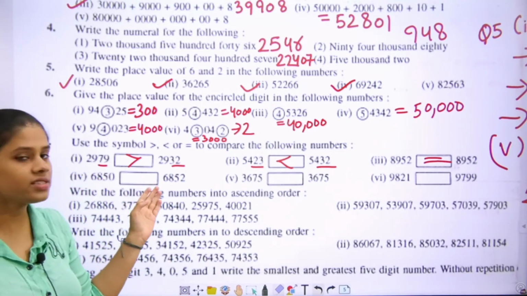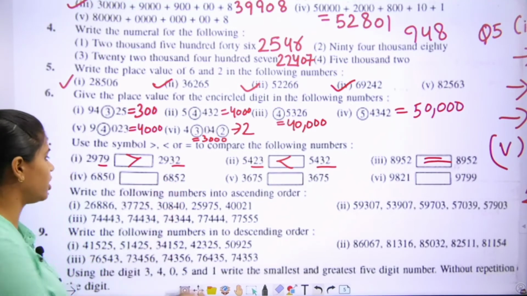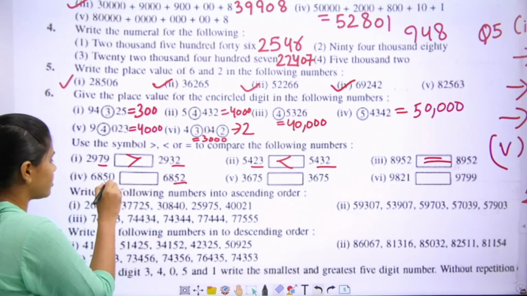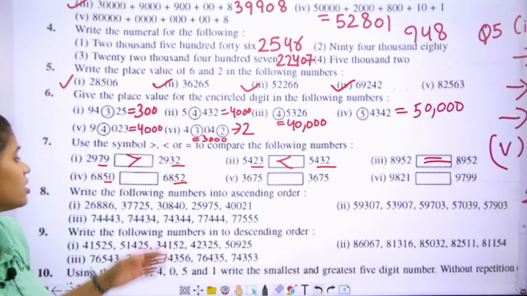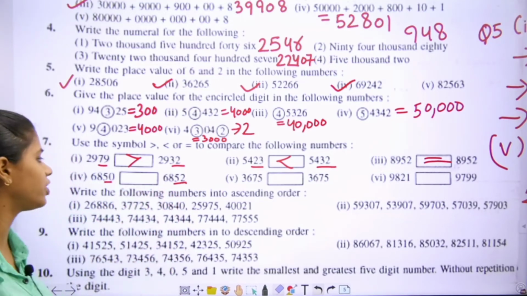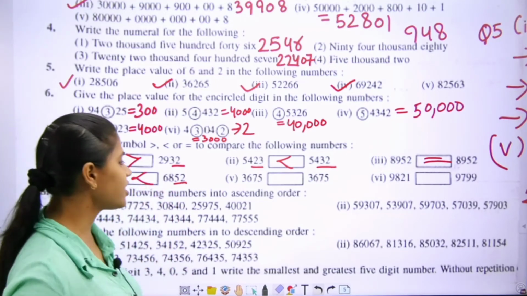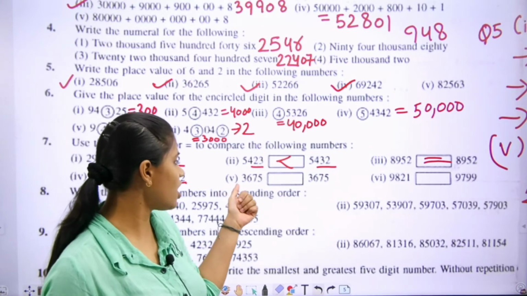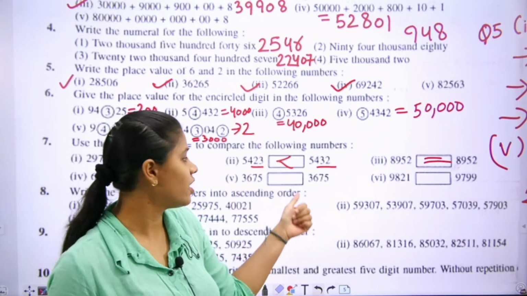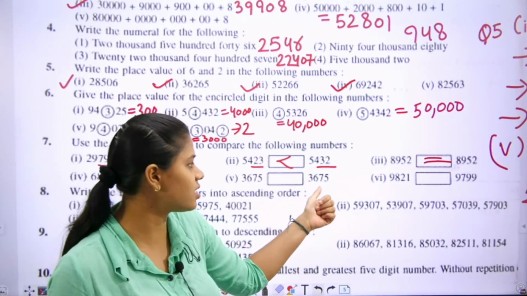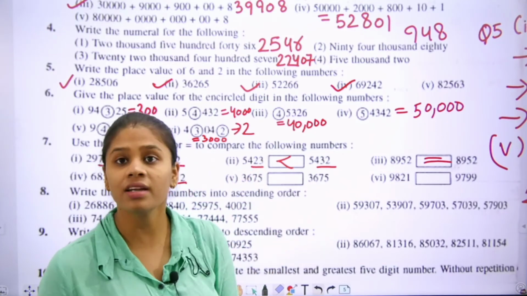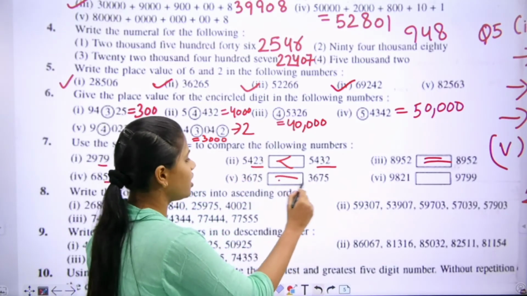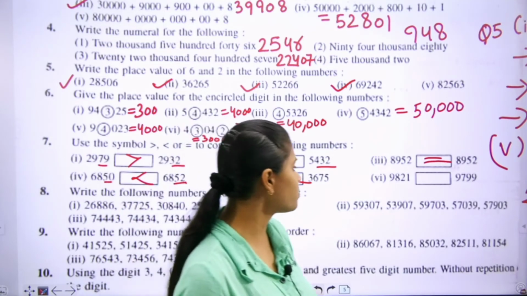6850 and this is 6852. This is 52 and this is 50. Which one is the greater? 6852. Move to the next part. This is 3675 and this is 3675. They both are equal. We will put here equals to sign. Move to the next part.